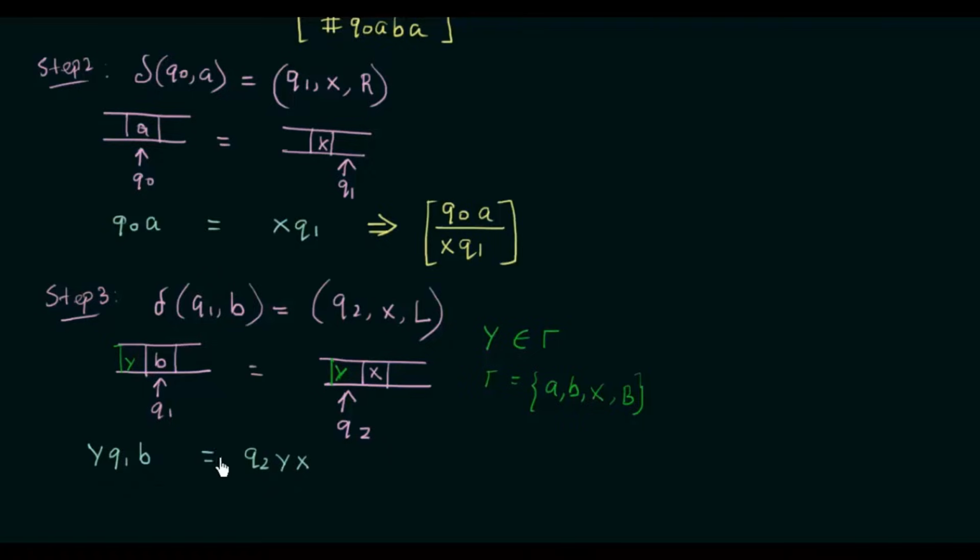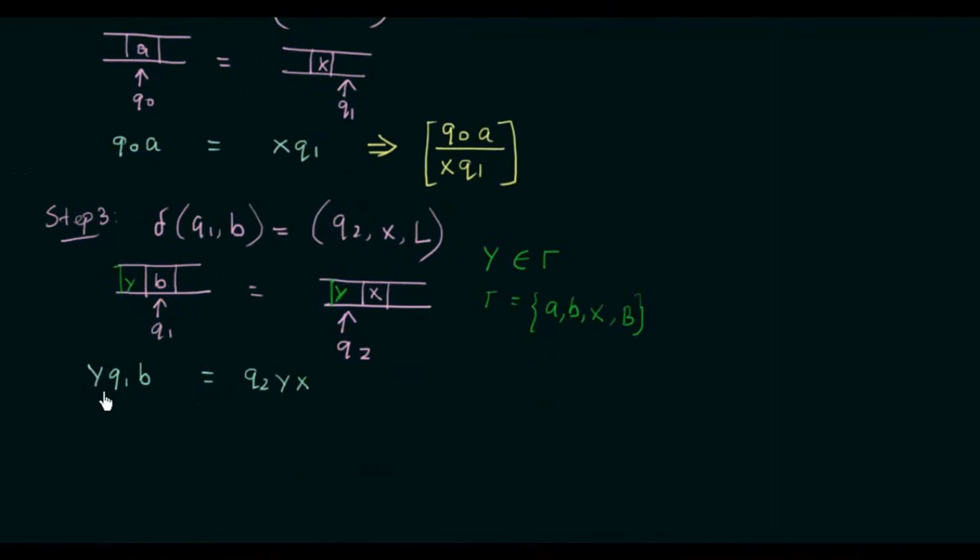Now let's see how we can form the dominoes out of this. As I told you, this Y can be any of these values, so we have to consider all the options. If Y takes the value A, then the numerator will be A q1 B, and the denominator will be q2 A X, since here also Y has to be replaced by A. So this will be one of the dominoes. Another possibility is if Y takes the value B. So it will be B q1 B over q2 B X. So this is another one.